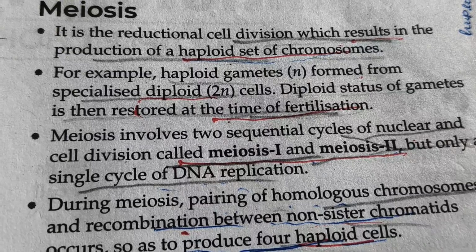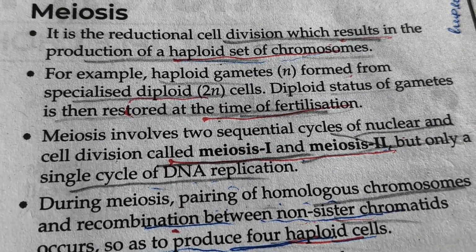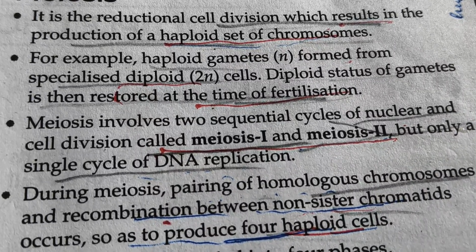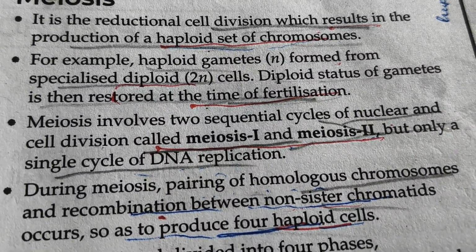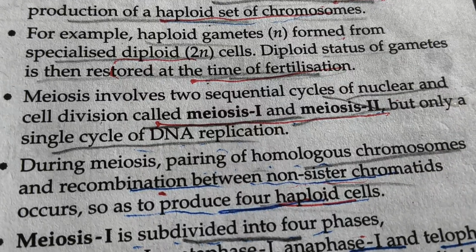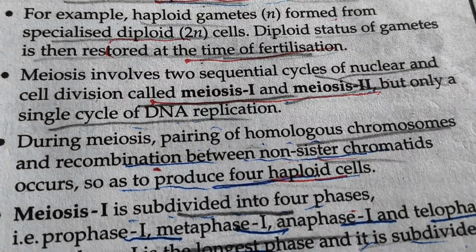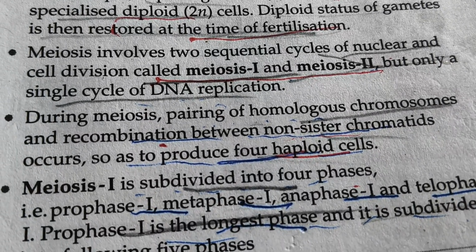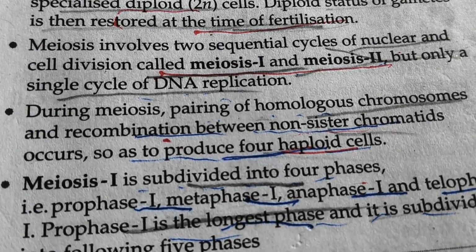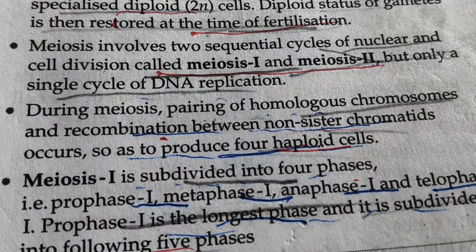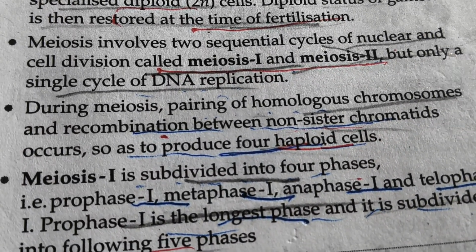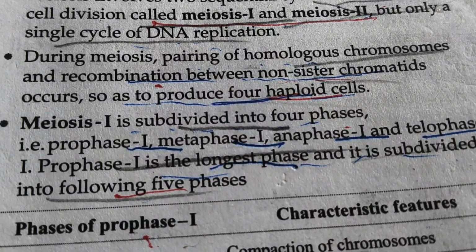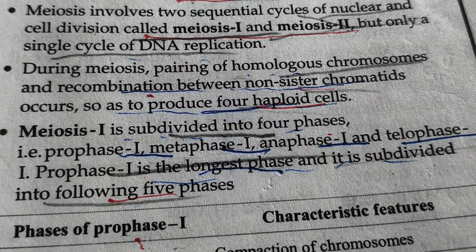Meiosis is a reductional cell division which results in the production of a haploid set of chromosomes. For example, haploid gametes are formed from specialized diploid cells. The diploid status is then restored at the time of fertilization. Meiosis involves two sequential cycles of nuclear and cell division called meiosis 1 and meiosis 2, but only a single cycle of DNA replication. During meiosis, pairing of homologous chromosomes and recombination between non-sister chromatids occurs so as to produce four